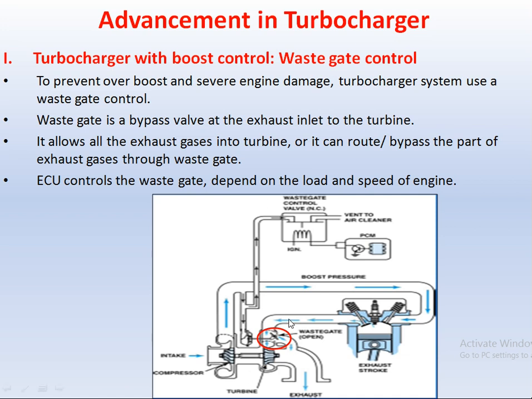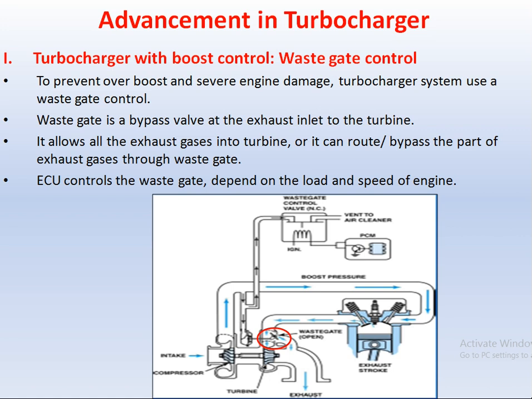going into the turbine chamber, then the turbine will rotate at a higher rpm. Due to this, more compression of the air takes place, and the amount of air entering the engine cylinder is higher. Its meaning is that the engine is operating at heavy loading condition, and here that bypass valve is in the closed condition.